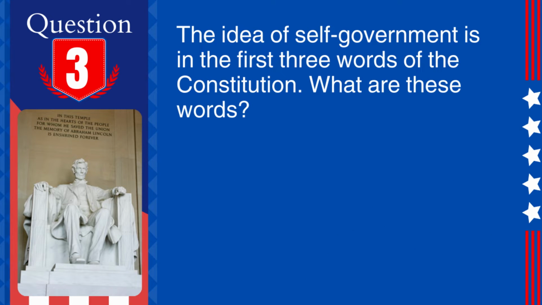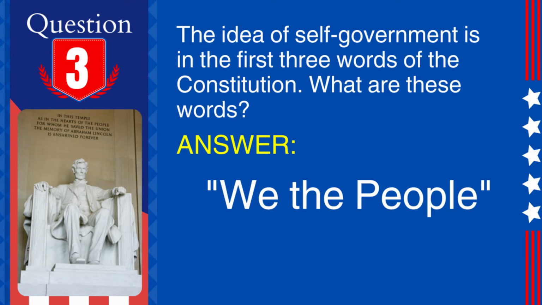3. Question. The idea of self-government is in the first 3 words of the Constitution. What are these words? Answer. We the people. Explanation. The phrase "we the people" reflects the democratic principle that the government derives its power from the citizens and exists to serve them.